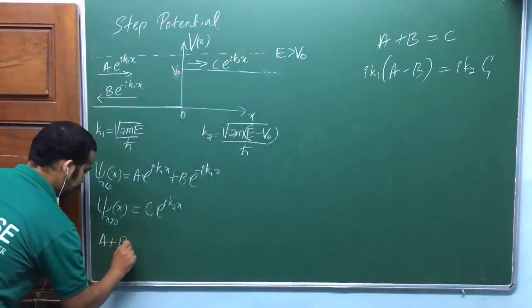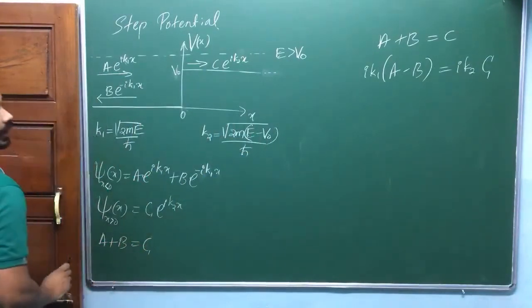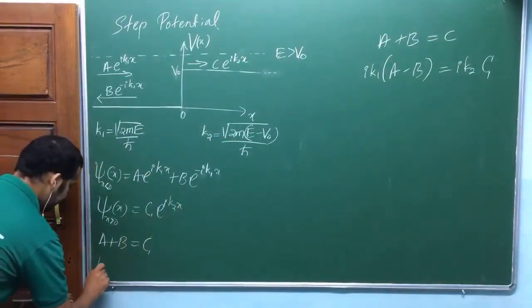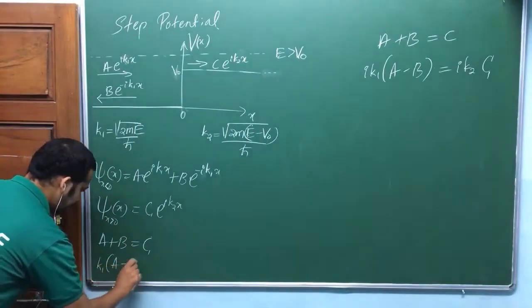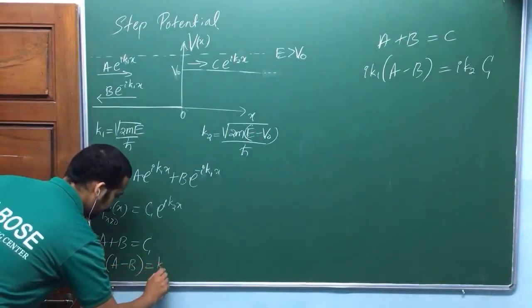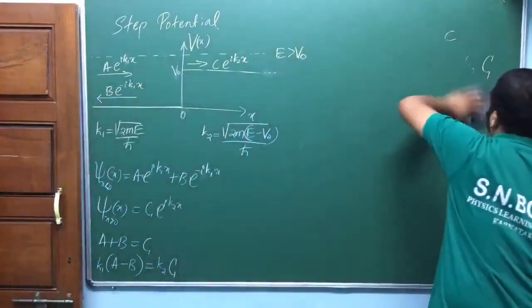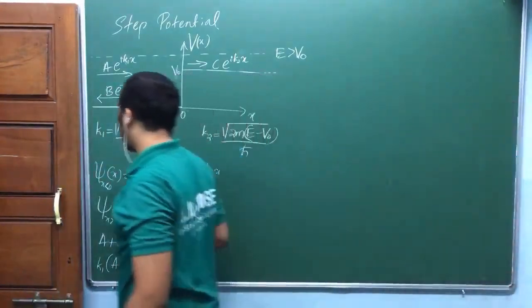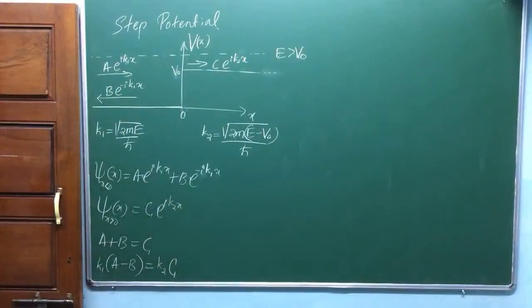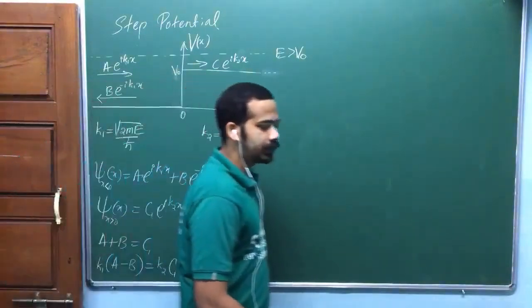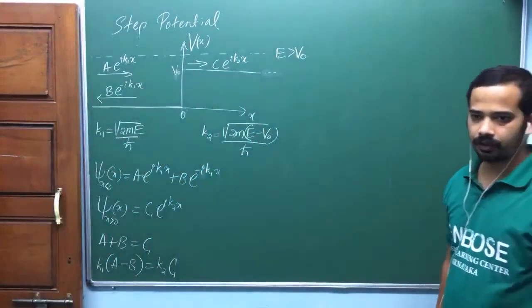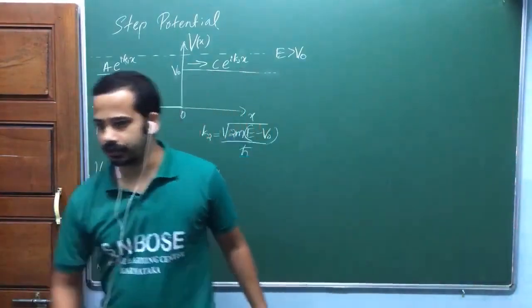a plus b is equal to c. The i can be cancelled: k1 (a minus b) is equal to k2 c. So these are actually non-normalizable solutions, but still we can define the probability current density. We can define probability current density here.